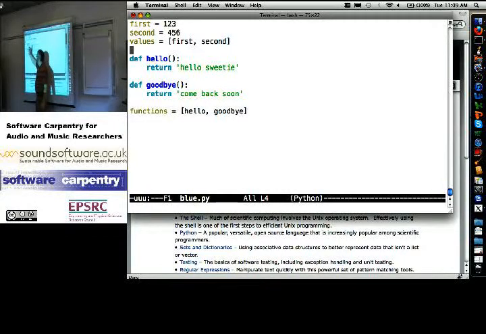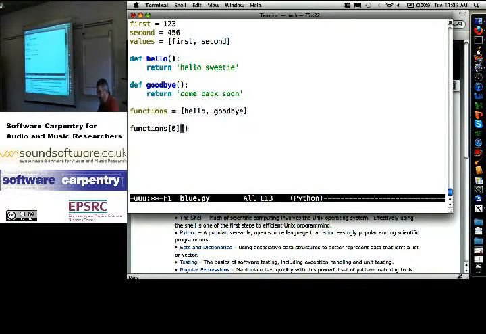Hello is a variable, it points at instructions that do that. Goodbye is a variable, it points at instructions that do that, so now I'm going to put them in a list. Functions is now the list, the first element of which is the instructions that return hello sweetie, the second element of which is the instructions that return come back soon. Okay? So I should be able to do this.